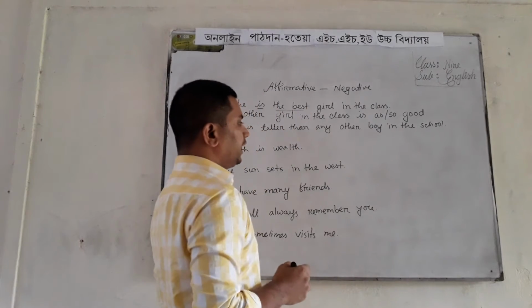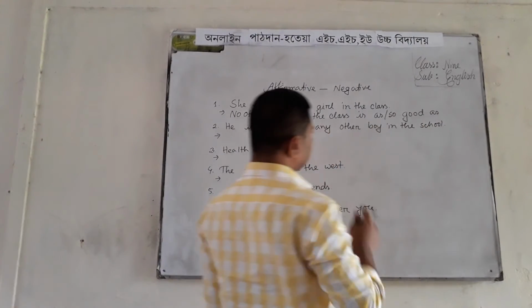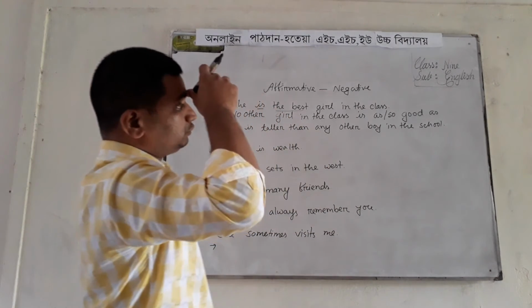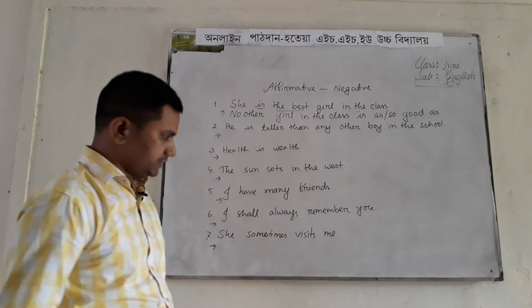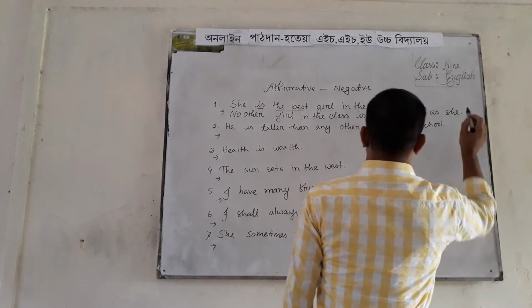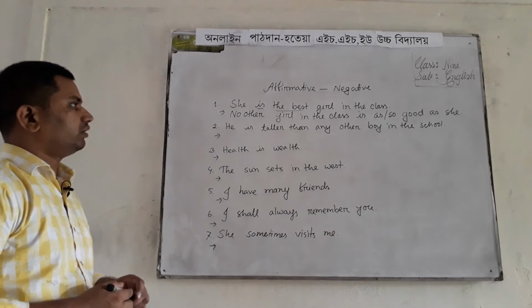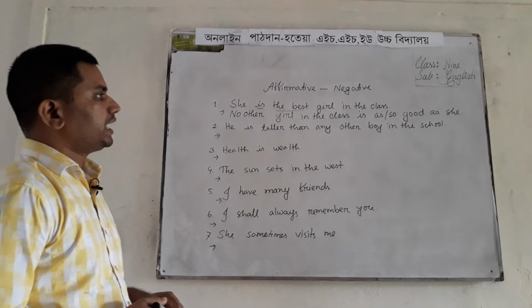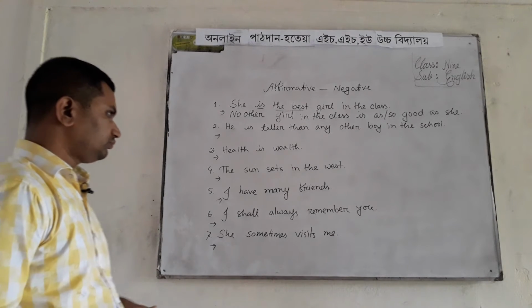Then I have to write as once again. Then we will have to write the subject of the affirmative sentence, she. So the negative sentence is: no other girl in the class is as or so good as she.